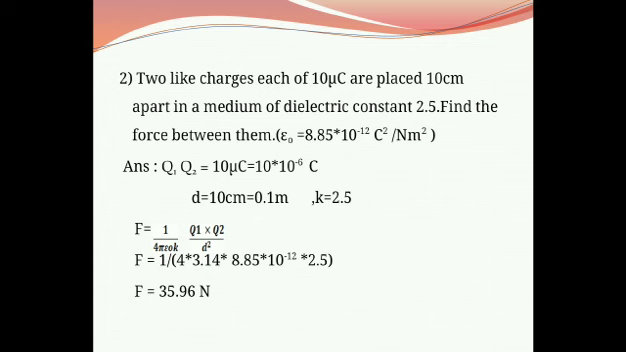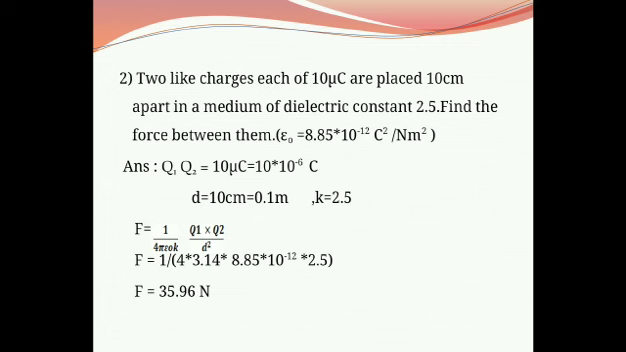Here two values are given. First is two like charges, that means Q1 and Q2, and their value is 10 microcoulomb. First convert it into Coulomb, and therefore Q1 Q2 equals 10 into 10 raised to minus 6 Coulomb. They are placed 10 centimeter apart, and therefore small d equals 10 centimeter, and in meter its value is 0.1.